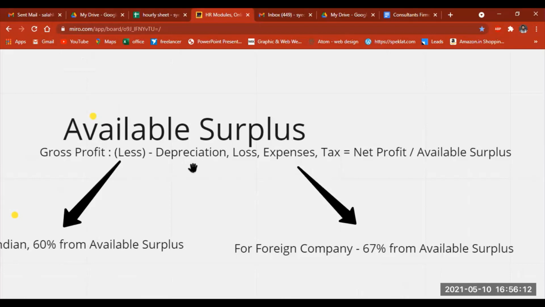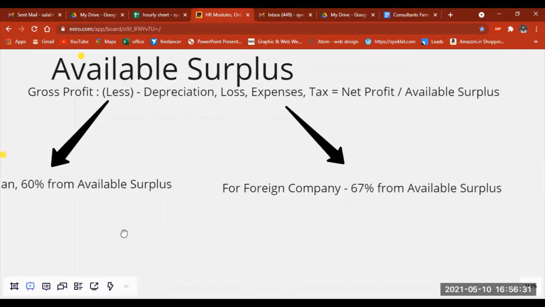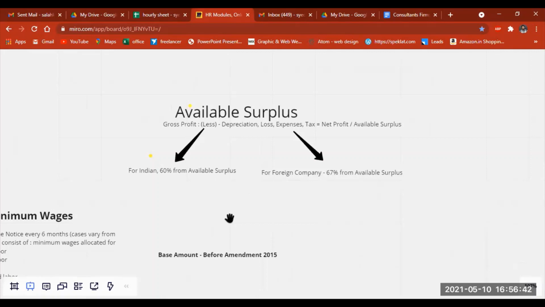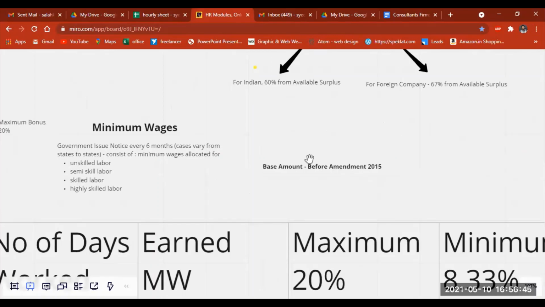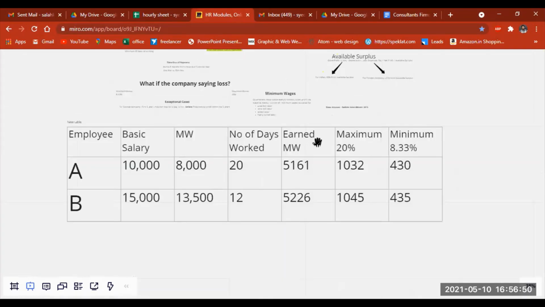So taking this available surplus in the concept of bonus, for any Indian company, they need to contribute 60 percent from the available surplus, which means from the net profit. Whereas for any foreign company, they need to contribute 67 percent from the available surplus. This is the way the calculation will be done. Now we're going to see the calculation module, which will really help you understand it in a better way.